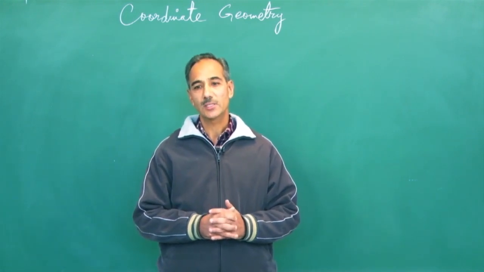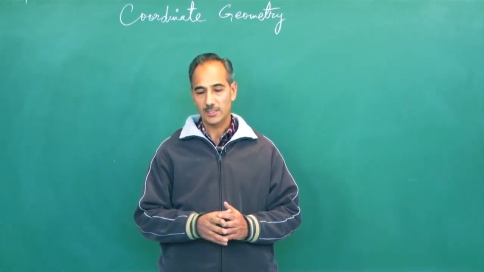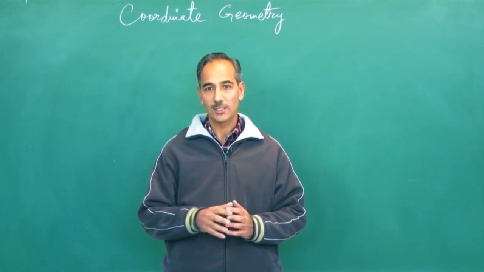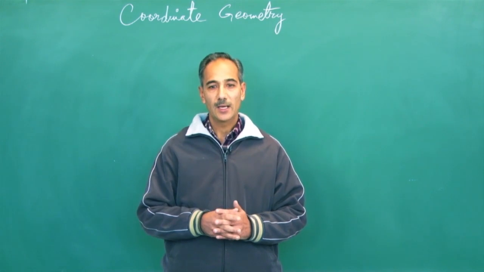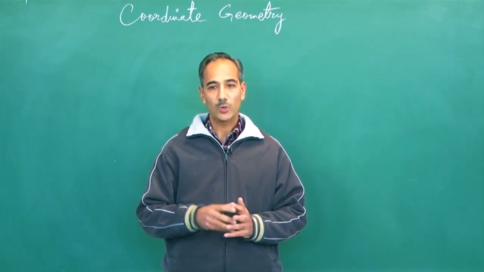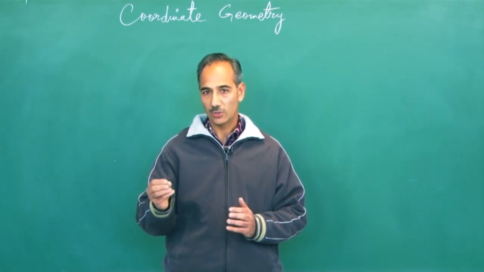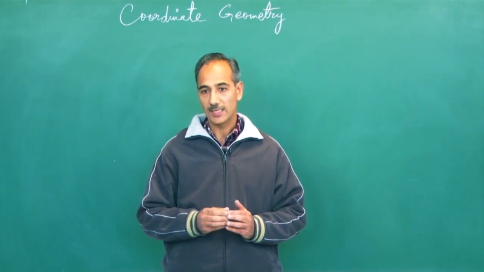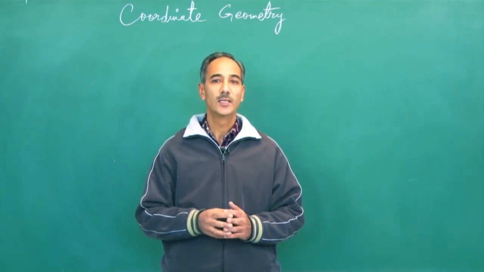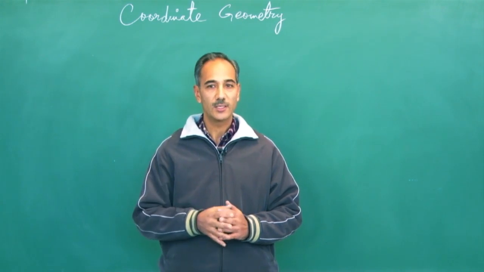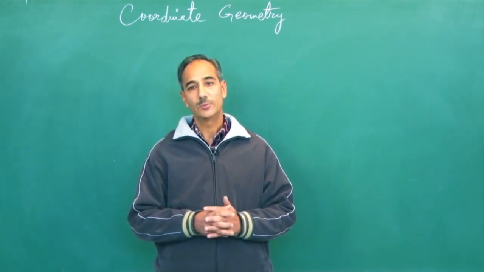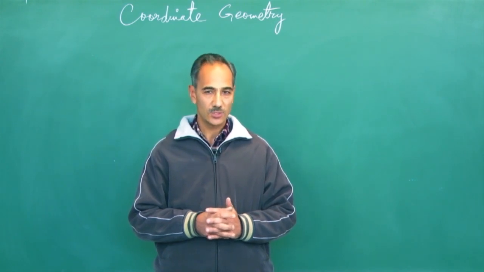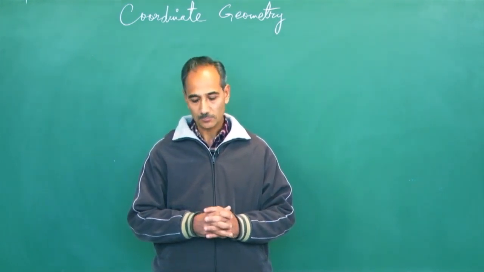You simply discussed location of the point in different quadrants, because you have the Cartesian coordinates. You have first quadrant, second, third, and fourth. Then points were given, and you were asked to locate their coordinates, because you know that taking help of the coordinates of a point, the x coordinate and the y coordinate, we fix the location of a point. This was put forth by René Descartes, who is the founder of coordinate geometry.